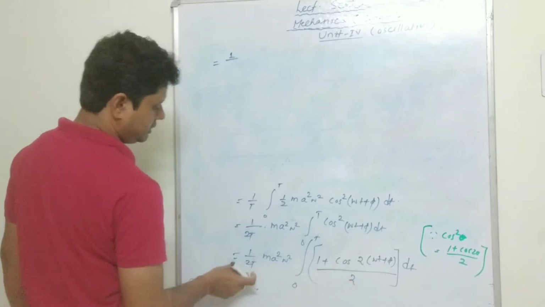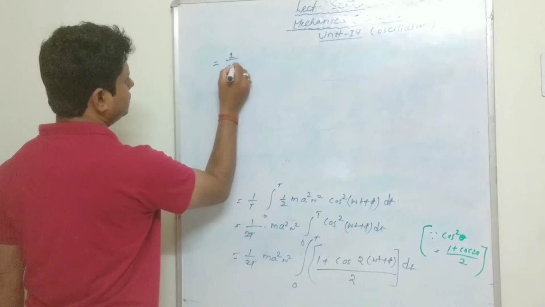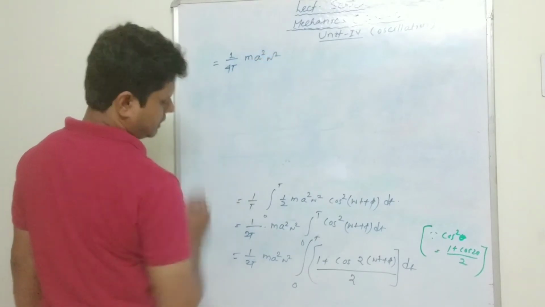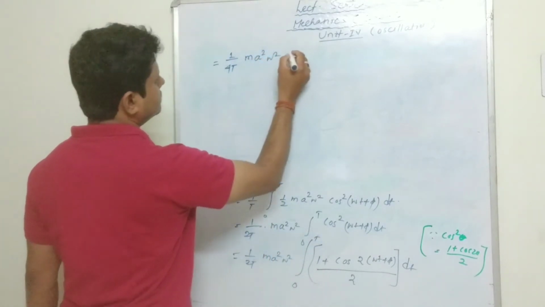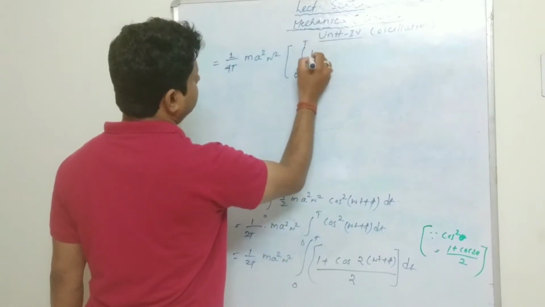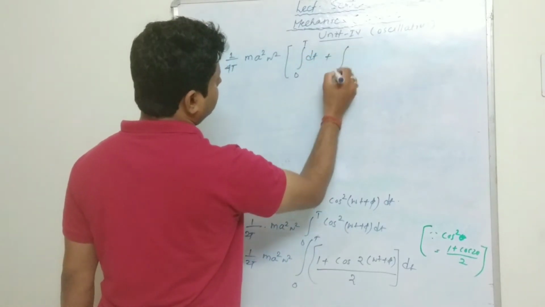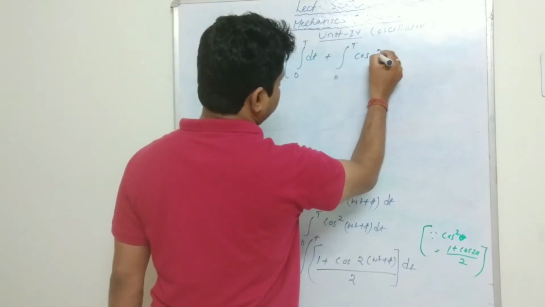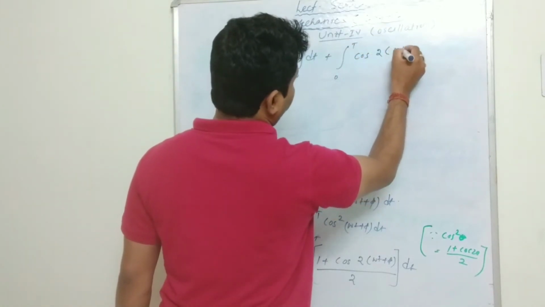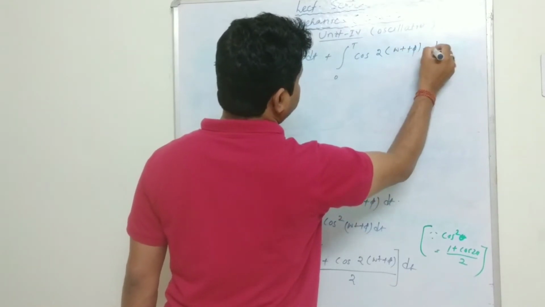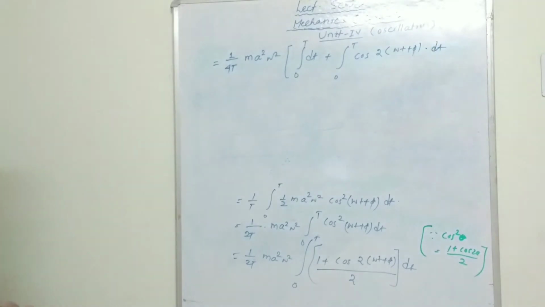This 2 can be taken outside, so it will be 4T, m a square omega square. Inside the integration we get two integrals: 0 to T dt, and another one, 0 to T cos 2 omega t plus phi into dt.